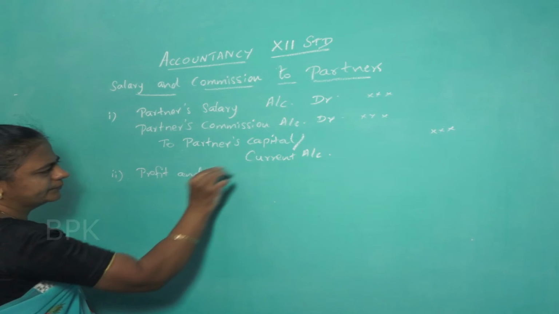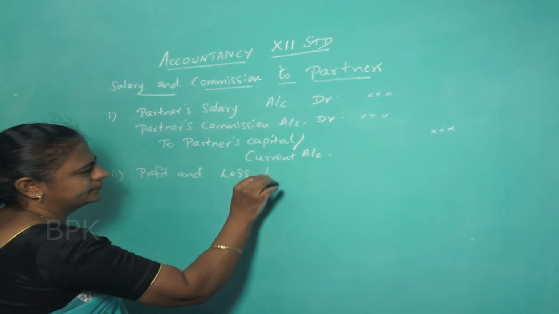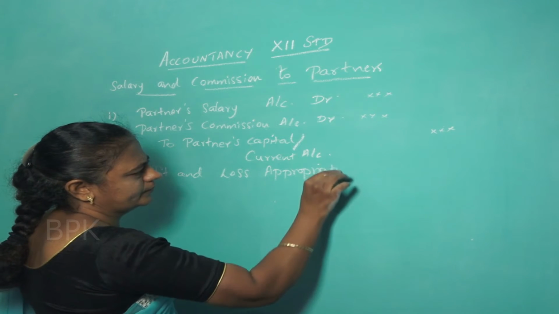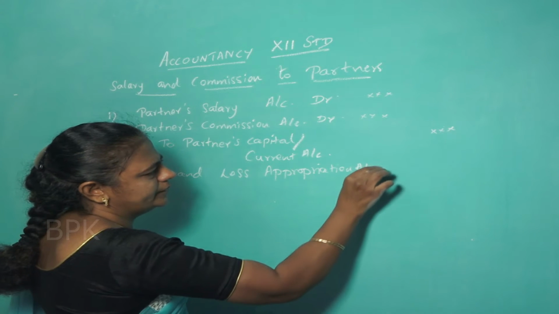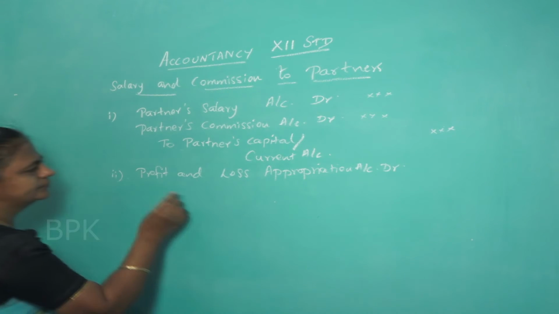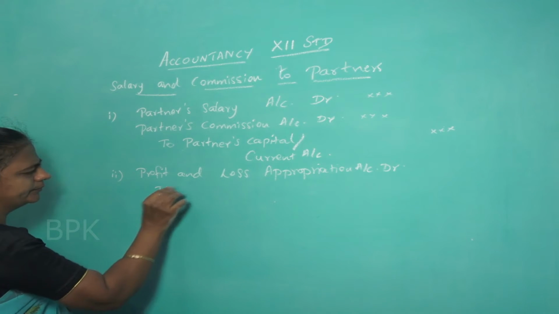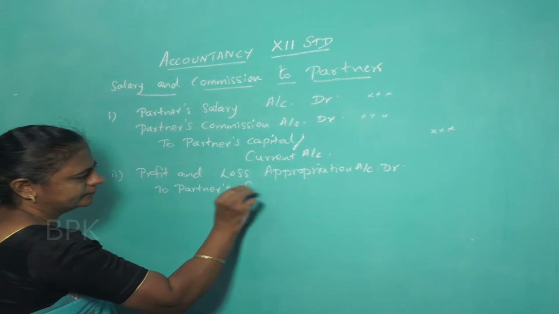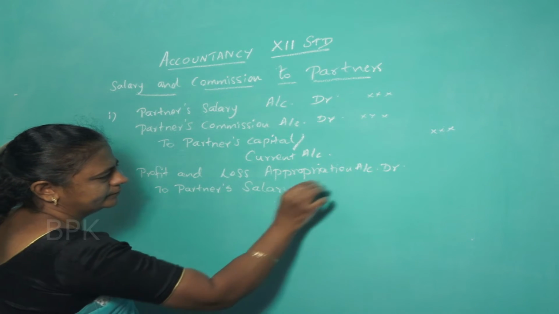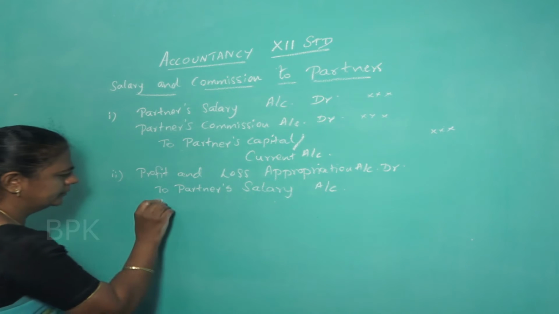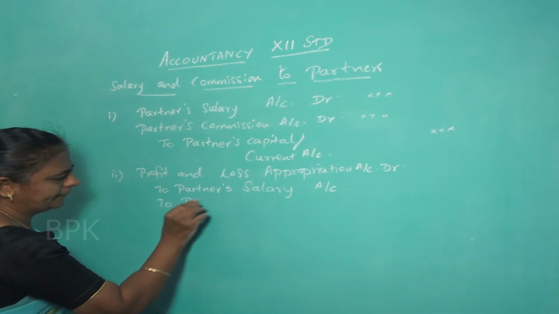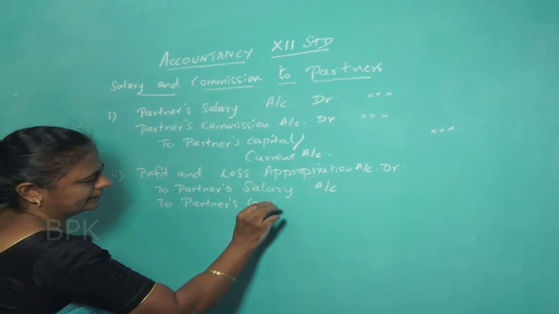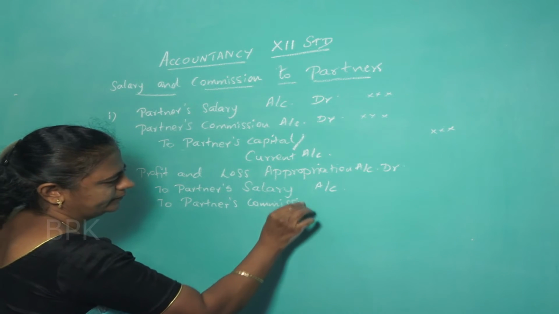Profit and loss appropriation account debit, to partners' salary account, to partners' commission account.